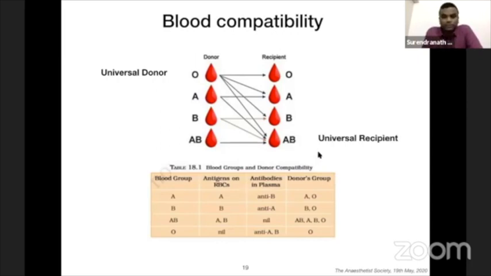The universal recipient is AB. He can receive blood from O, A, B, and AB because he doesn't have any antibody in his plasma. So he will not lyse any blood cells which have been transfused into him. But O cannot receive blood from anyone other than O, because if you give any blood cell other than O, he will hemolyze. AB can receive blood from anyone.